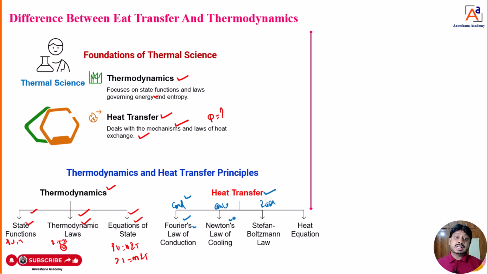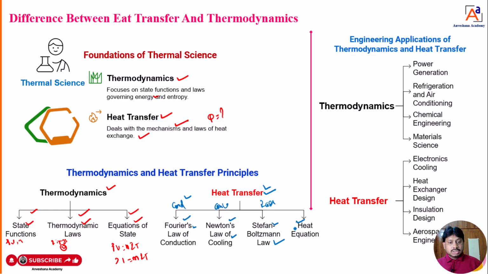Similarly, convection heat transfer was well explained by a scientist, Newton, and that law we popularly call Newton's law of cooling. Heat transfer is going to discuss Newton's law of cooling. Similarly, radiation heat transfer was well explained by a scientist, Stefan Boltzmann, and that law we popularly call the Stefan Boltzmann law. This law is also well discussed in a branch of science that is nothing but heat transfer. So now we can calculate the rate of heat transfer in conduction, convection and radiation with the help of different equations, which we call heat equations. So it is about heat transfer.